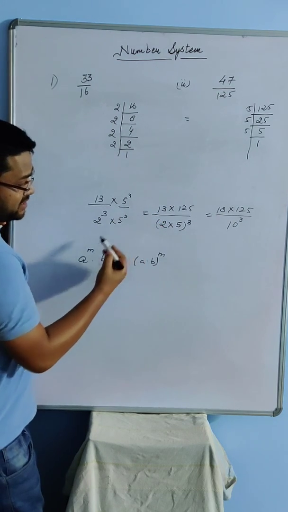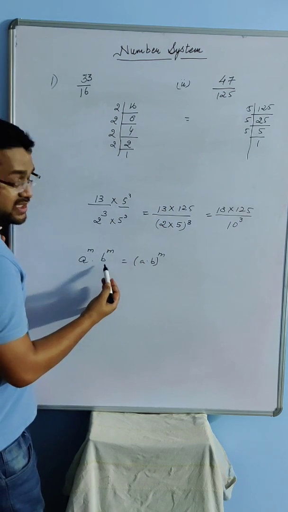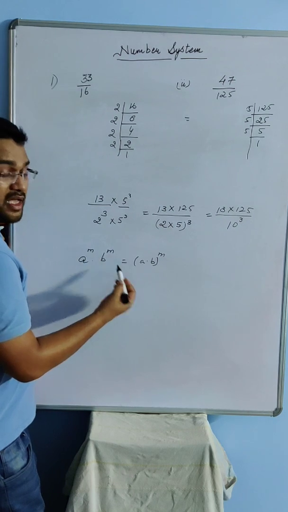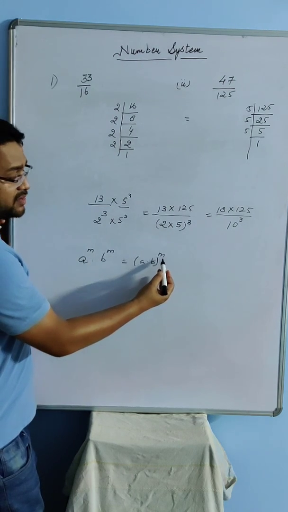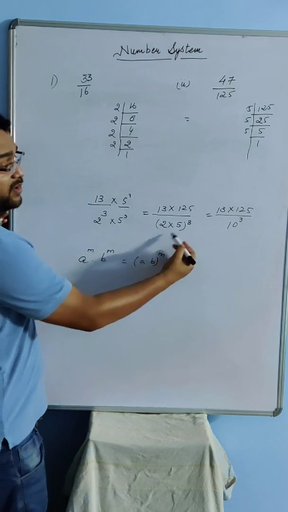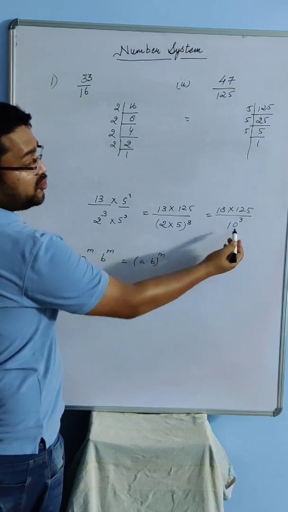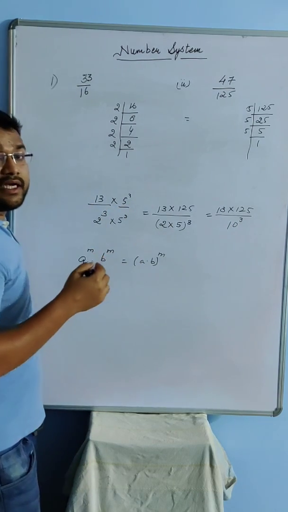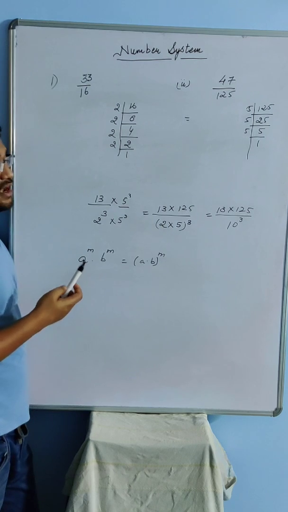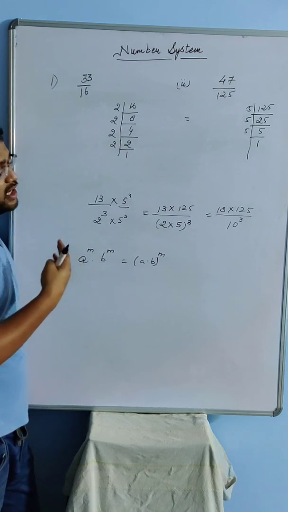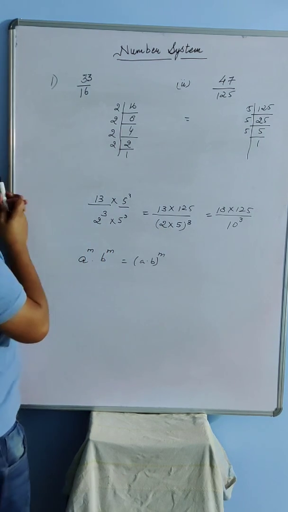So here I have applied the algebraic identity, that if bases are different but their powers are the same, then bases are multiplied and powers are taken in common. So from here I got 10 cube. 10 cube means there are 3 tens, and 3 tens means the decimal will be terminating after 3 places or 3 digits. So the same I am going to do here also.